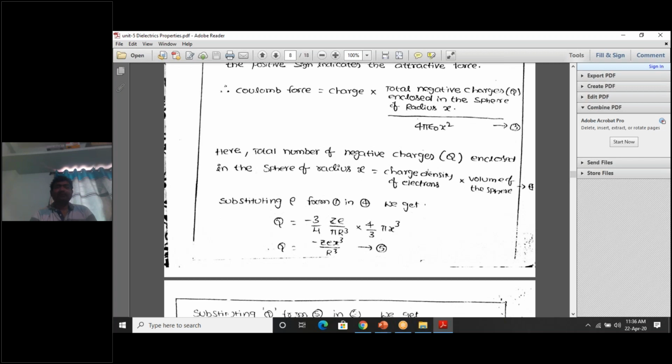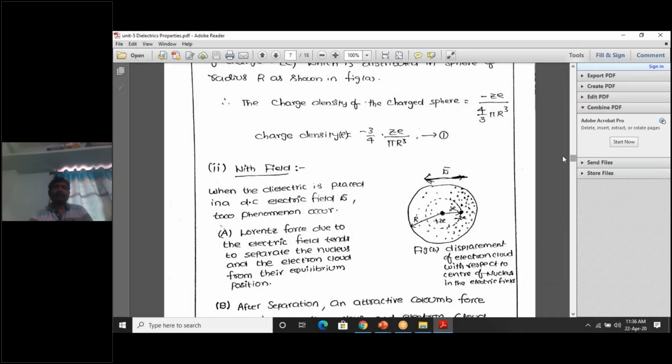So here charge density rho is equal to Q by V. From that, Q is equal to rho into V. Just to go back: charge density rho is equal to Q by V, where Q is ZE and V is 4/3 pi r cube. Of course, a previous concept. From this, Q is equal to rho into V.